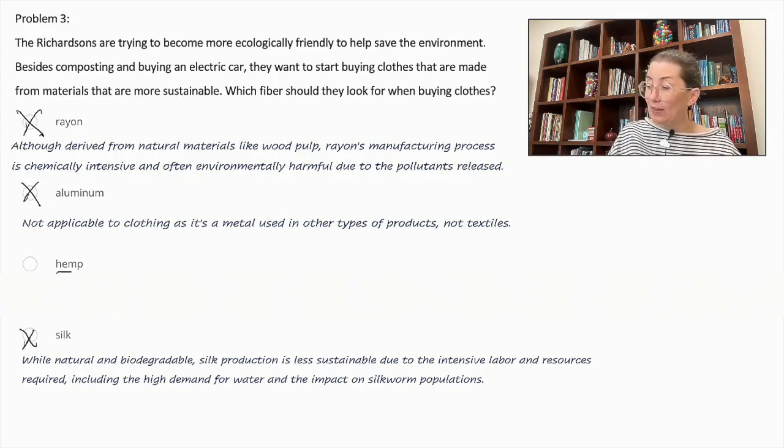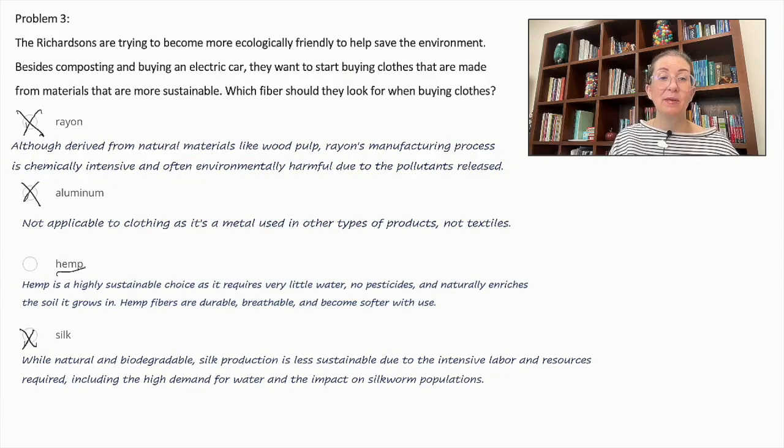So we're left with hemp. Hemp is a highly sustainable choice as it requires very little water, no pesticides, and naturally enriches the soil it grows in. Hemp fibers are durable, breathable, and become softer with use.